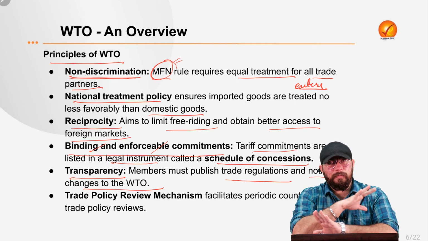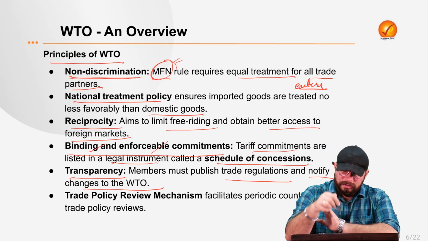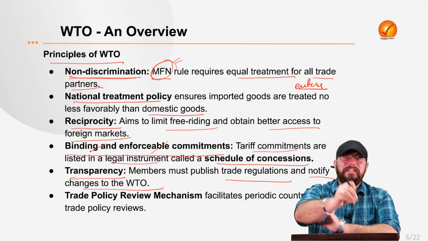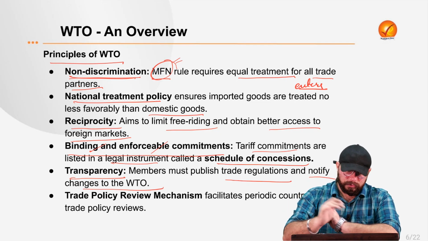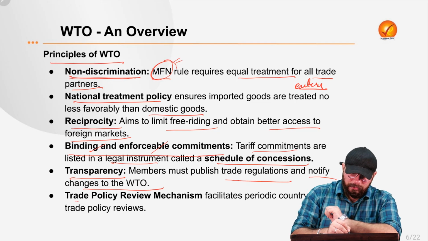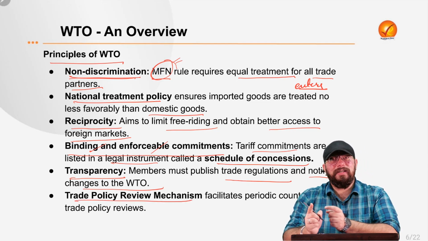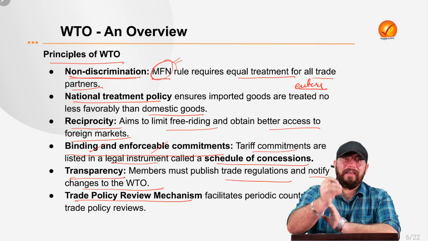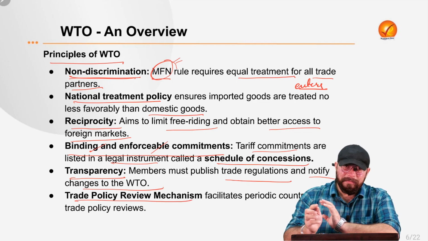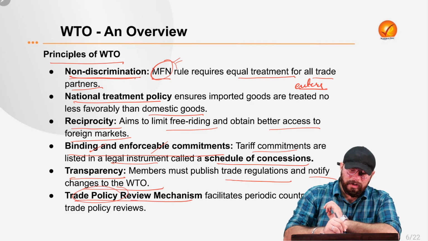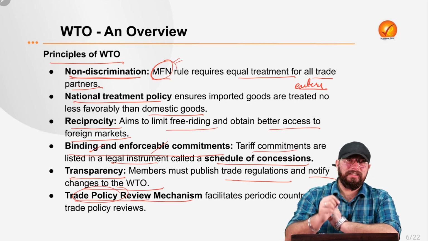So there should be utmost transparency in all the trade regulations of each individual member country. That is also a very, very important principle of WTO. Then, trade policy review mechanism. So there is trade policy review also. Trade policy of every member country. So every member's trade policy would be reviewed by the trade policy review body.